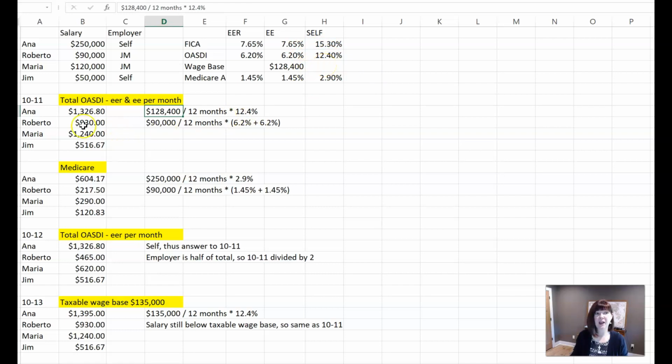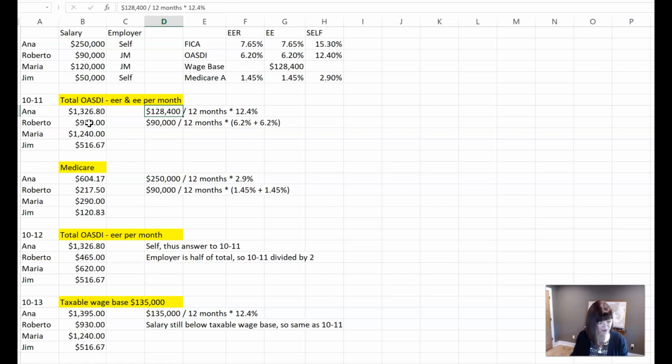Okay. When we go to Roberto, on the other hand, he makes $90,000. That's below the wage base. So we calculate the whole thing, $90,000 divided by the 12 months to get to that monthly payment, times the 6.2% of the employer and the 6.2% of the employee, or the 12.4% total. And that's how we come up with this $930.